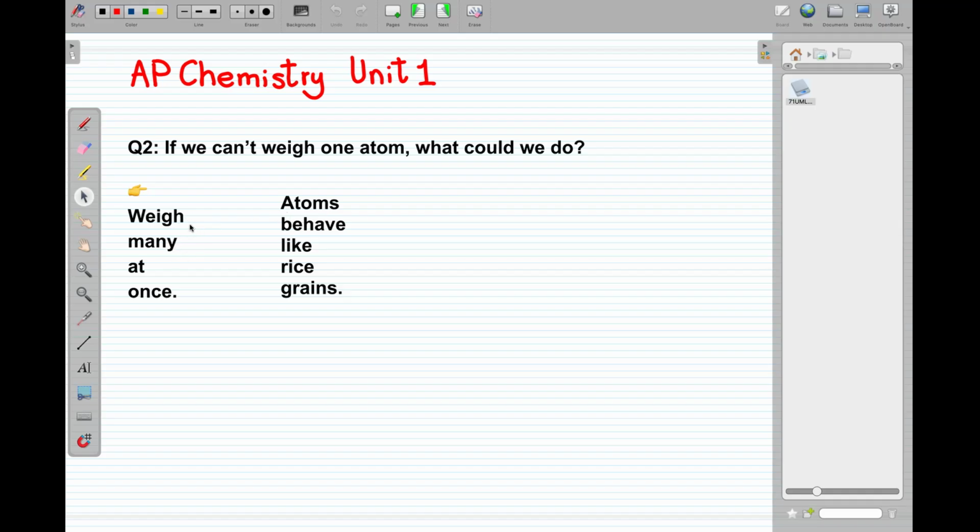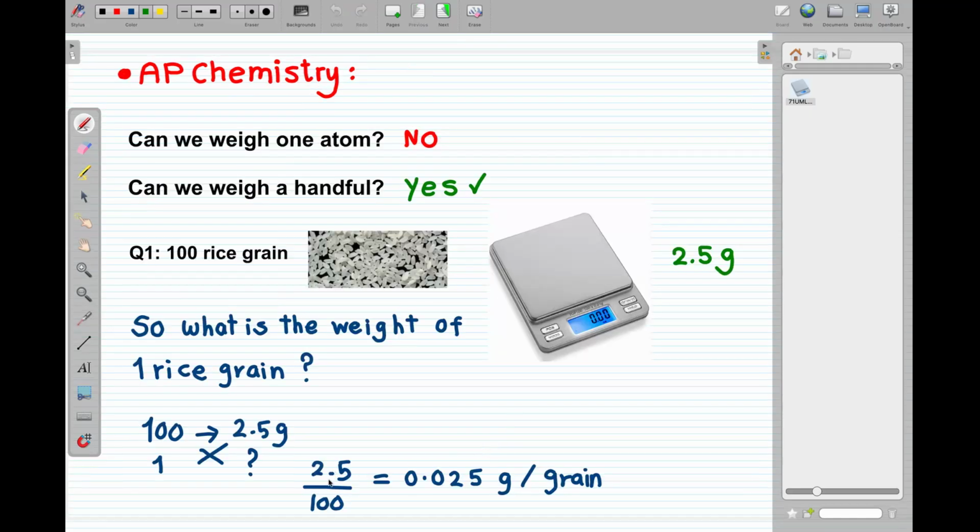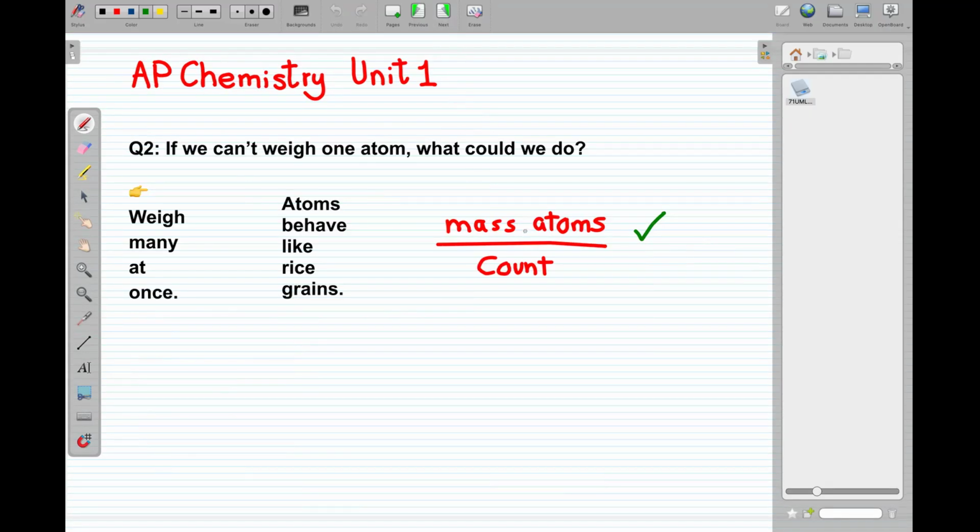Weigh many atoms at the same time, then the atoms are going to behave like rice grains. I'll just have to divide the mass of the bunch of atoms that I weigh by their count. It will give me the mass of one atom, correct? Yes, because here it is 2.5 over 100, and here it is mass over count of atoms.